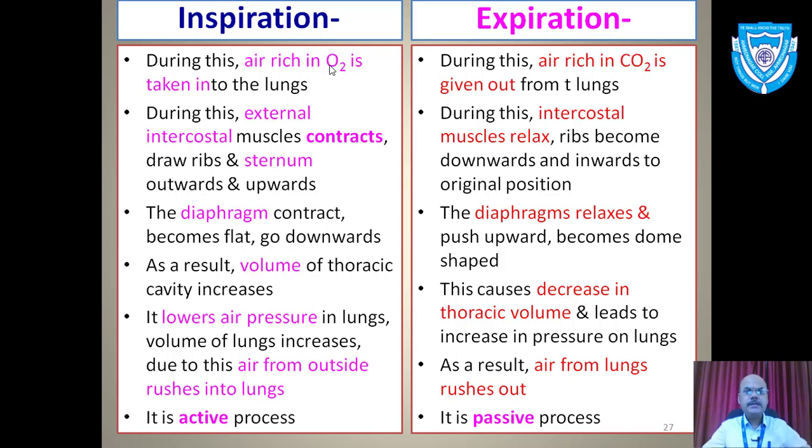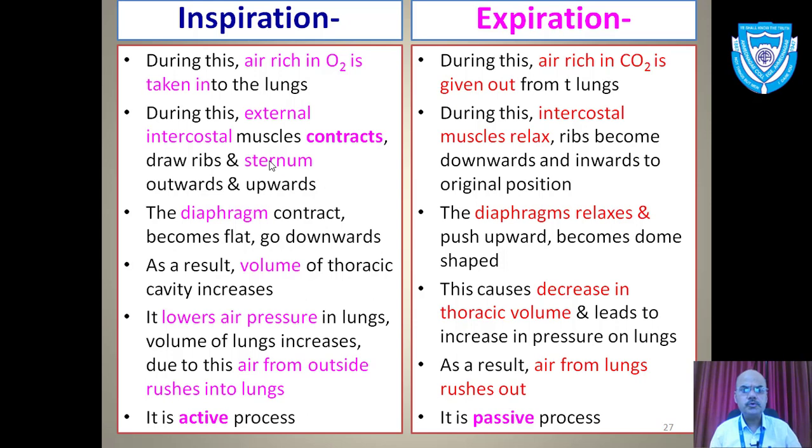That will draw the ribs and sternum outward and upward. When these intercostal muscles contract, the ribs come outward and the sternum goes upward. Next step, the diaphragm will contract and become flat.